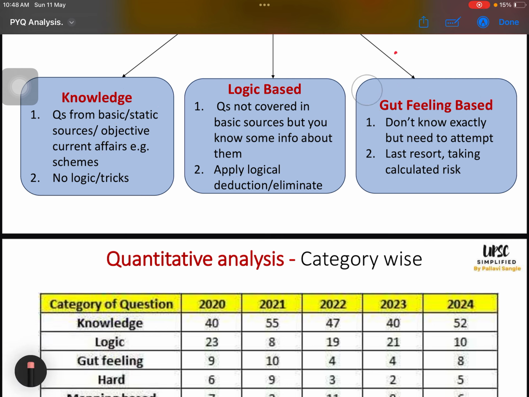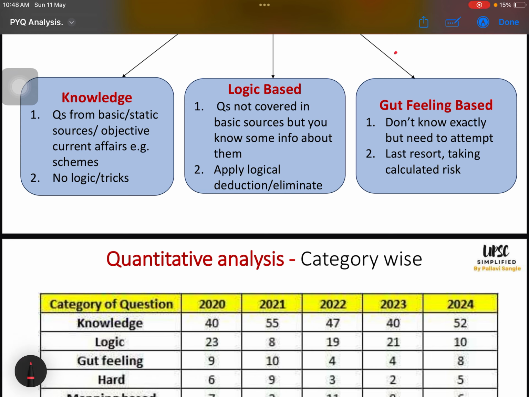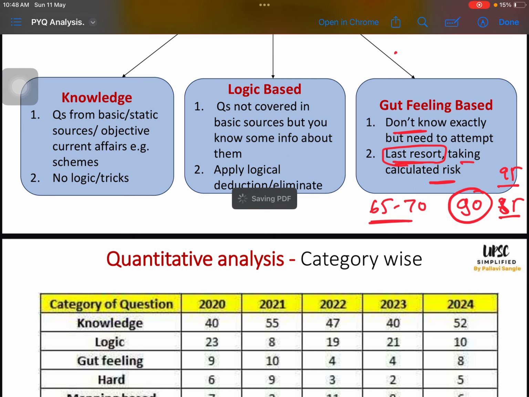Then there are gut feeling based questions. No logic will be applied here, no knowledge will be applied here, because you don't know this question exactly. But if you start leaving the questions because you don't know, then your number of attempts will be like 65 to 70, which is not a good attempt. We have to attempt around 90. For me it was around 90; for somebody it will be 95, for somebody 85. So we have to take logical guesses and go with our gut feeling. This is a last resort, but we have to take that calculated risk in order to increase the attempt and maximize the score.